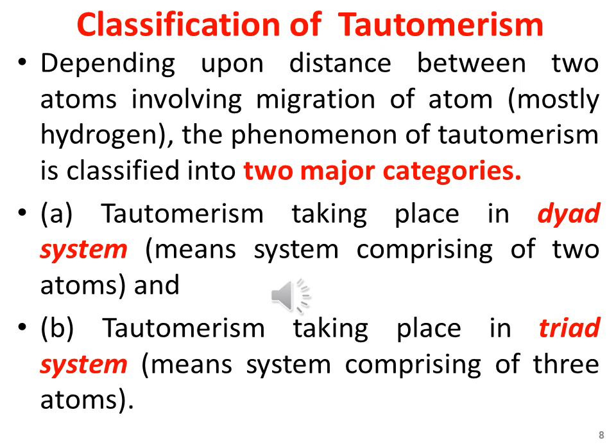Tautomerism taking place in dyad system means the system that comprises of two atoms only, and the triad system, that is the tautomerism taking place in a system that comprises of three atoms only. So you may see the phenomena of tautomerism in two systems, a dyad system or triad system.